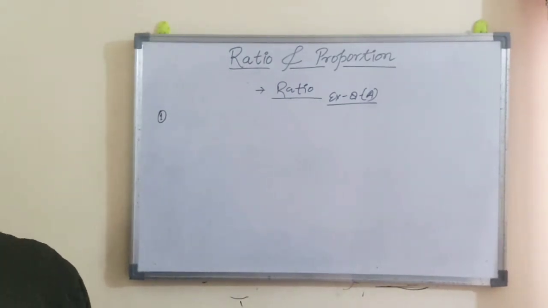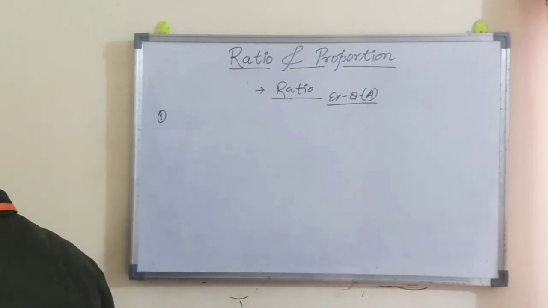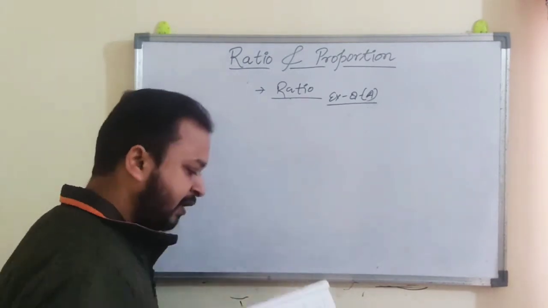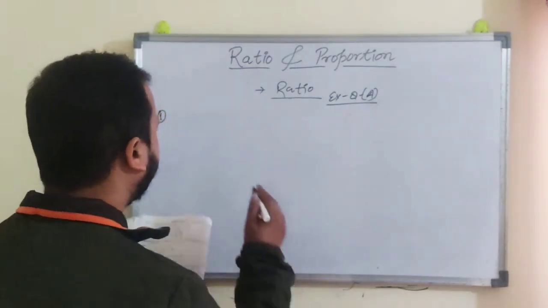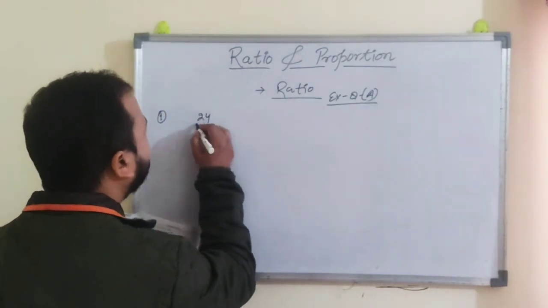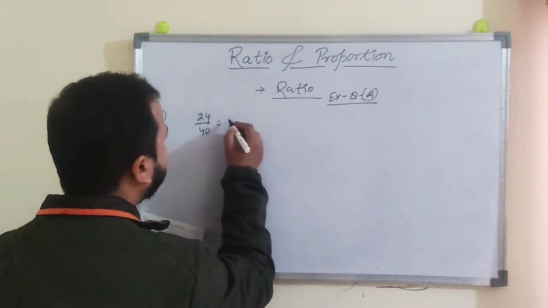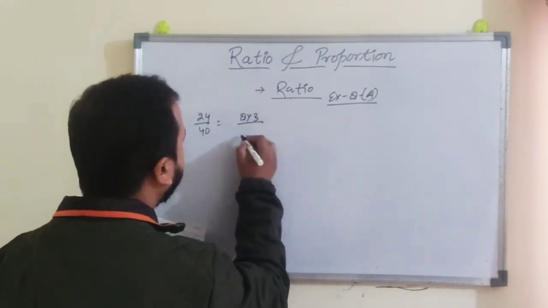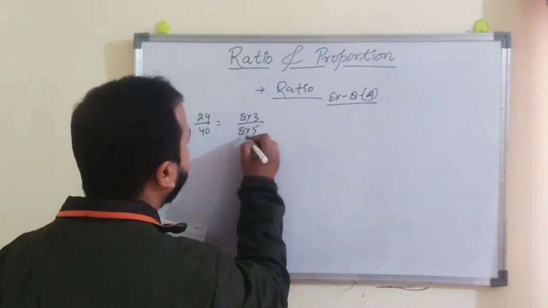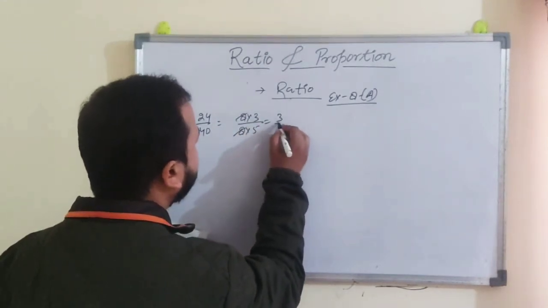It is given that you have to write the given ratios in the simplest form. The first ratio is 24:40. This is simple. This 24 you can write as 8 into 3, and 40 as 8 into 5. This 8 is eliminated, so 3/5.